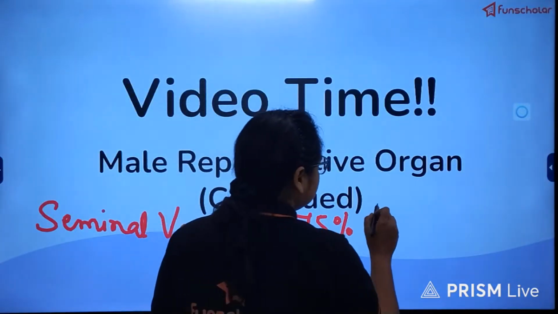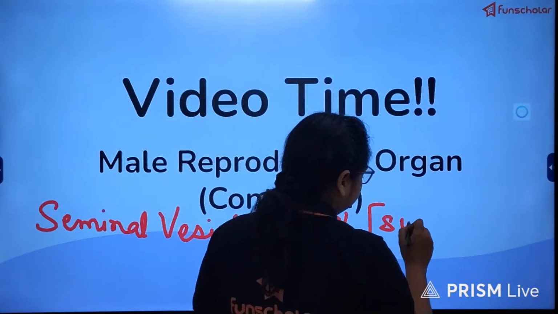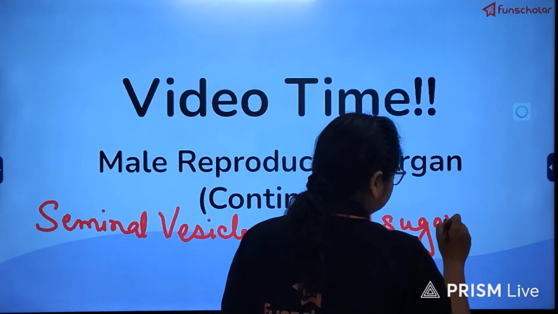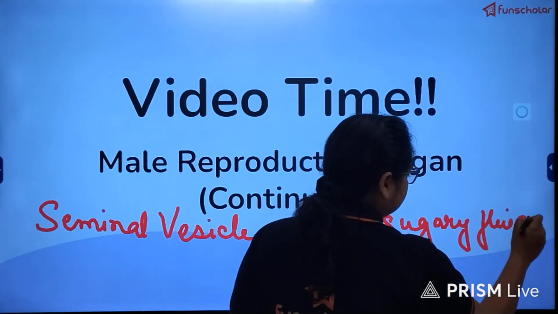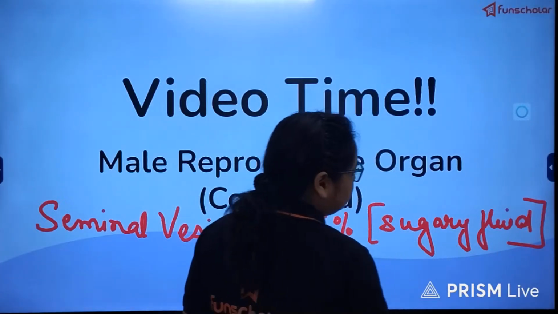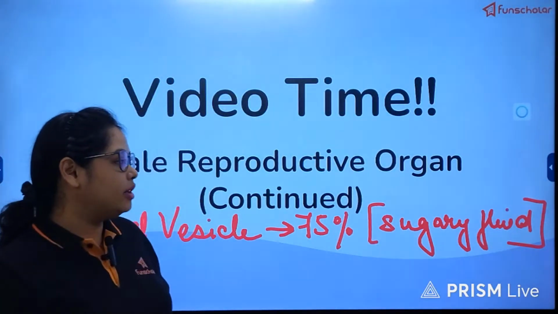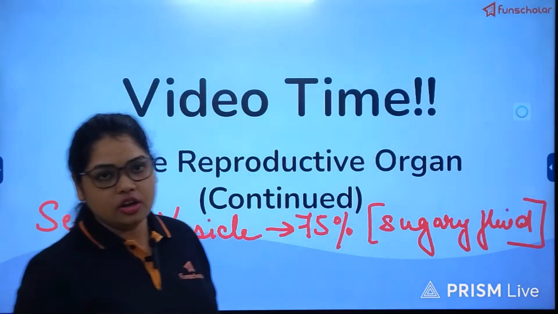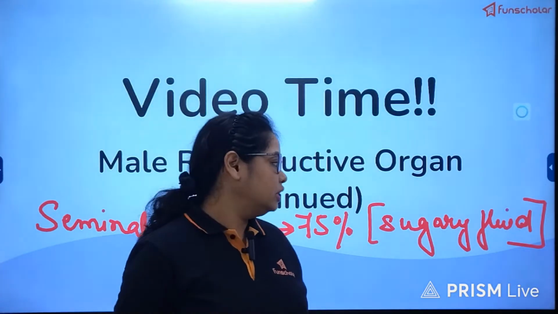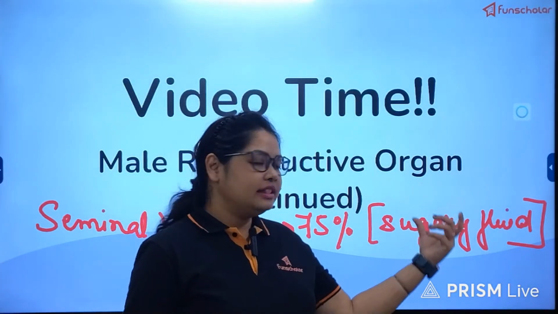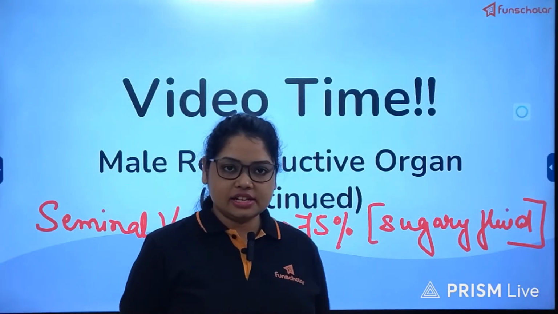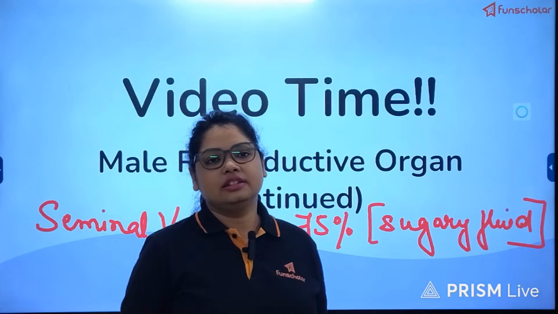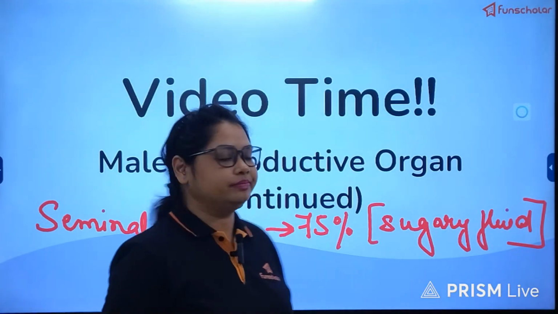So this is a sugary fluid which will provide the energy, because sperm have a lot of mitochondria which will break down this sugar and then release the energy, and this energy will be utilized in the motility of the sperm.